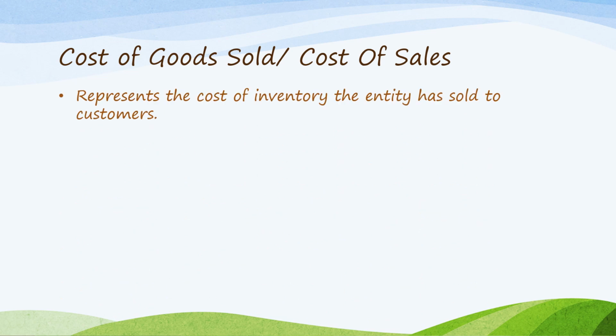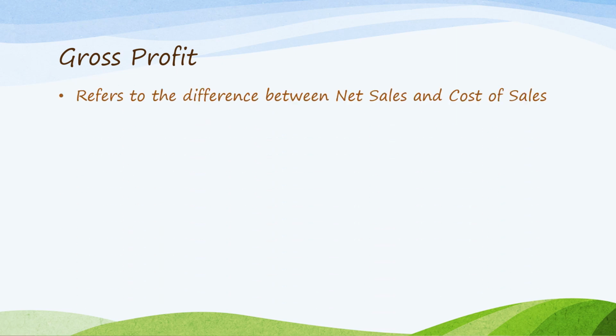Whereas cost of goods sold or cost of sales, it represents the cost of inventory that the entity has sold to customers. So in the previous example I mentioned a while ago, if you sold 8,000 pieces of bags, 8,000 pieces times the cost of each bag, that is your cost of sales. Whereas gross profit is the difference between sales and the cost of sales. So sales less cost of sales is equal to gross profit.